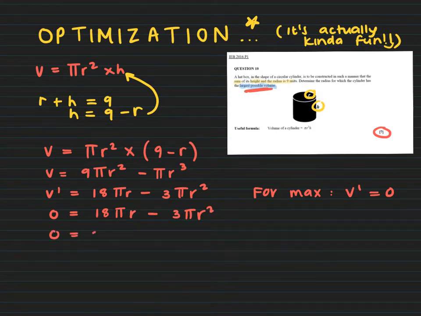I'm going to take out 3 pi r as a common factor, and I'll be left with 6 minus r. Therefore r is equal to 0, or r is equal to 6. Obviously, we don't want a radius of 0 length. So there we go. Determine the radius for which the cylinder has the largest possible volume. That would be your answer.